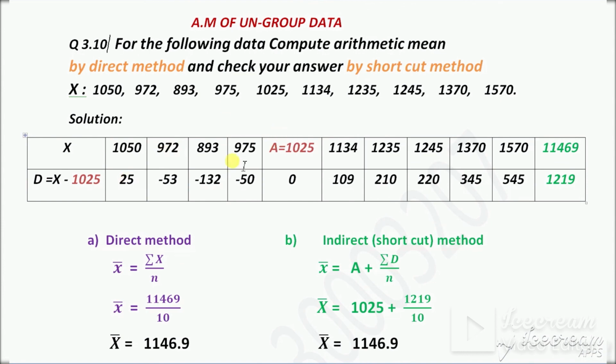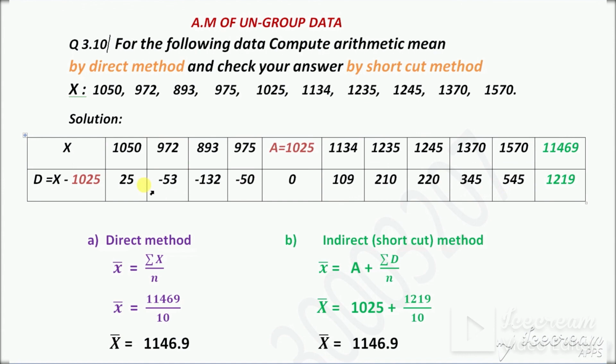972 minus 1025 is minus 53. 893 minus 1025 is equal to minus 113. 975 minus 1025 is equal to minus 50. 1025 minus 1025 is 0. 1134 minus 1025 is 109. 1235 minus this a, you will get 210. 1245 minus 1025 is 225. 1370 minus 1025 is 345. 1570 minus 1025 is 554.